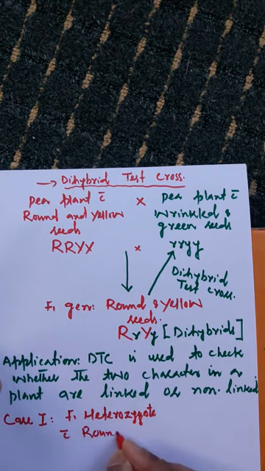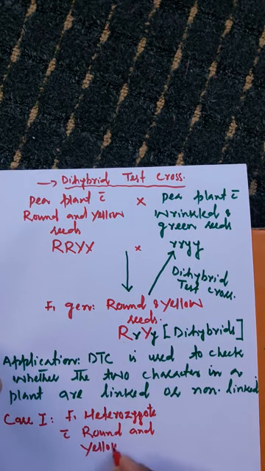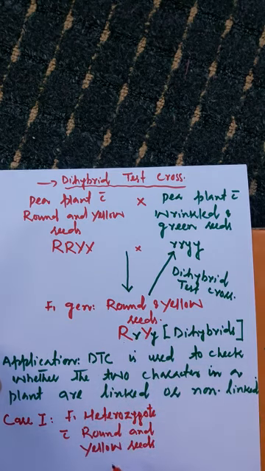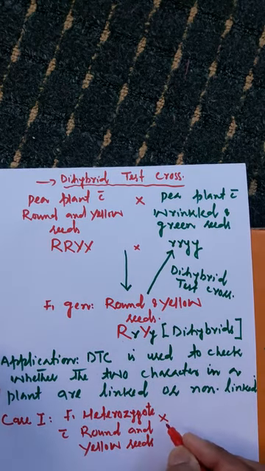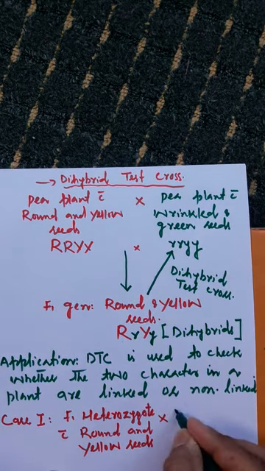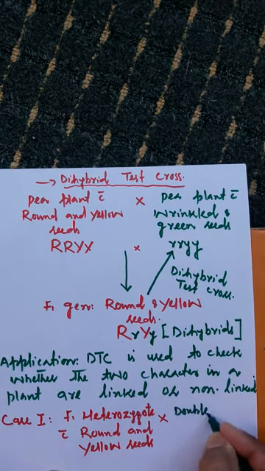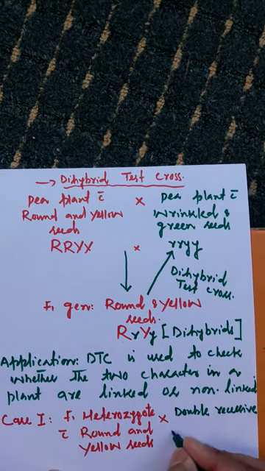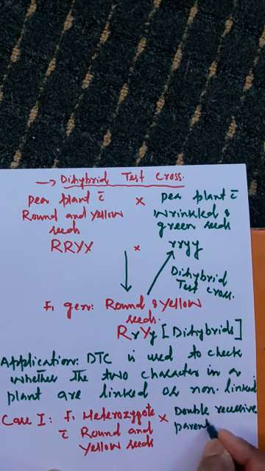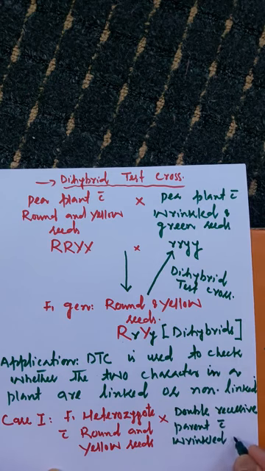I will take F1 heterozygote with round and yellow seeds, which is given above. This is the dihybrid with round and yellow seeds, and I will back cross it with the double recessive parent, which is here with wrinkled and green seeds.